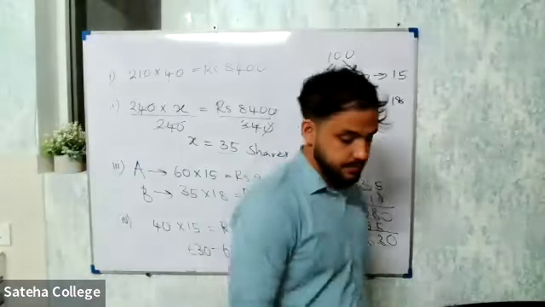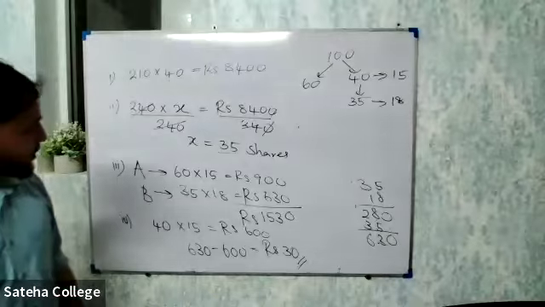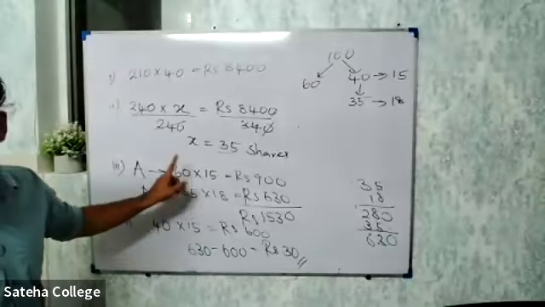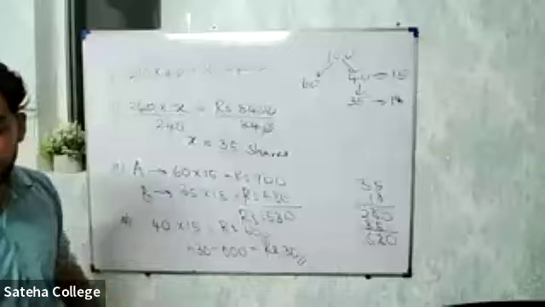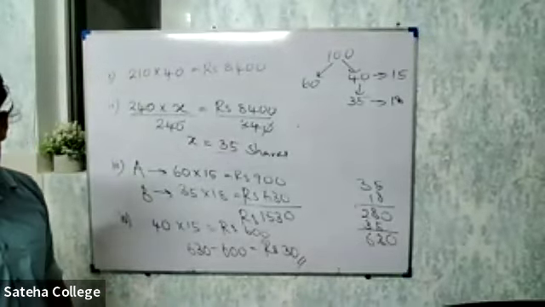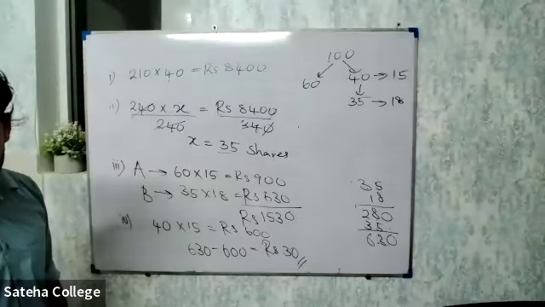Sir, in the third question, how did the 60 come in company A? So company A, he had 100 shares in the beginning. He sold 40 shares. So how many shares are remaining? 60 shares. Sir, but did they say that he invested the 60 shares?